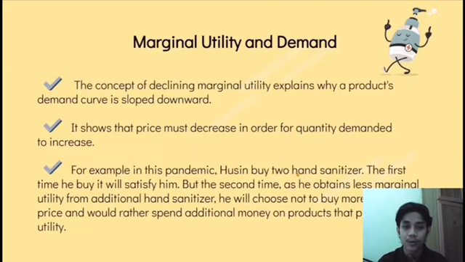So next, we will talk about marginal utility and demand. The concept of declining marginal utility explains why a product's demand curve is sloped downward. As we see in the previous slide, it shows that price must decrease in order for quantity demanded to increase.